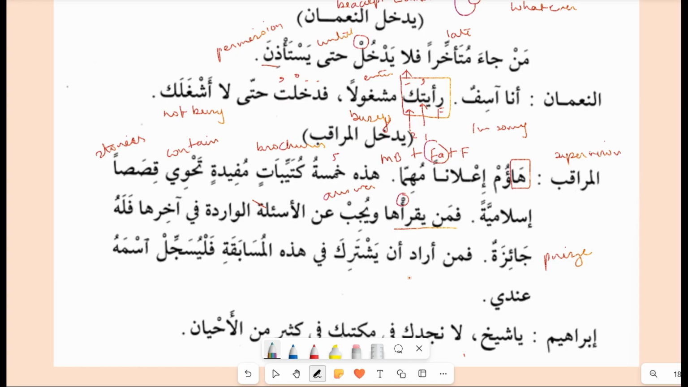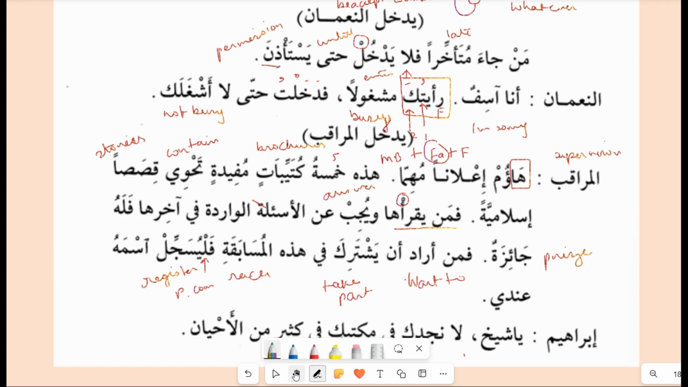فمن أراد, the one who wants to أن يشترك, take part in this race. فليسجل, this is the positive command, lam of positive command. يسجل, register. Ismuhu indi, register your name to me.